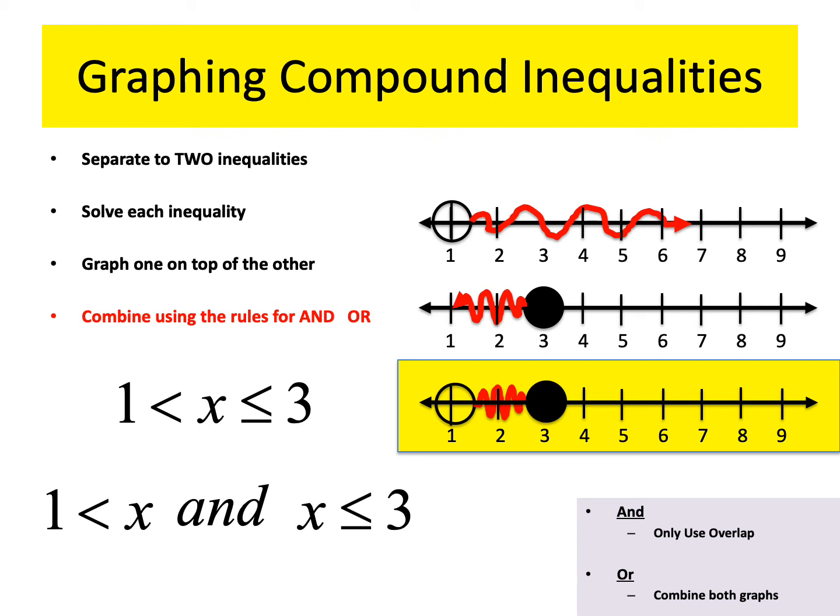Okay, remember our previous method of graphing inequalities, we drew one number line. Now we have to figure out a number line, what numbers we need. So what I do to figure out what numbers I need is I will separate the two inequalities and I'll look at the two numbers and figure out which numbers I need. Did I need to actually go up to 9? No, and I'll just tell you I was lazy. I went up to 9 simply because most of my examples, the answers are somewhere between 1 and 9.